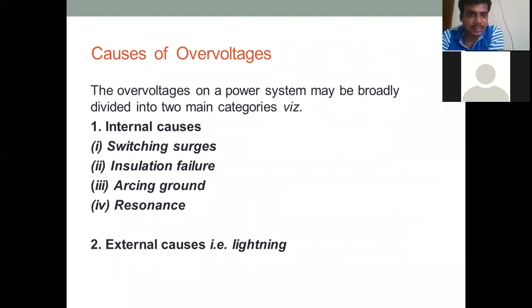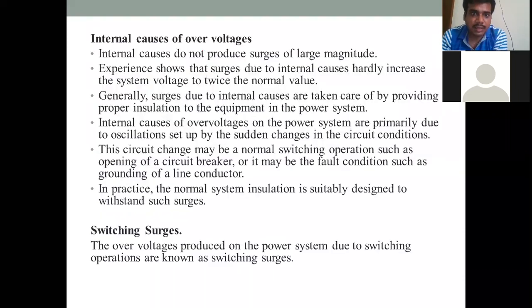Basically, these over voltages are classified into two types: internal causes and external causes. Under the internal causes, we are going to study switching surges, insulation failure, arcing ground, and resonance. Under external causes, lightning, we have completed. Now we are going to study what a switching surge is, what problems occur due to insulation failure, what arcing ground is and its effect, and the effect due to resonance. So let me go to the first one, the internal causes of over voltage.